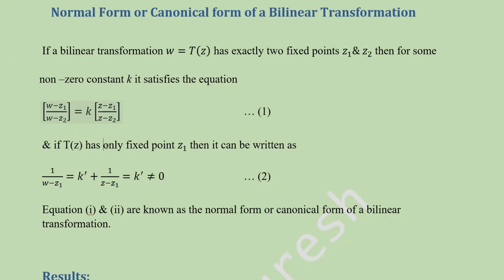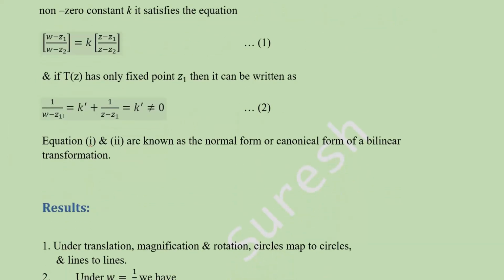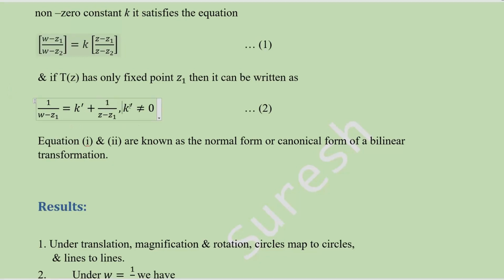If it has only one fixed point, then it can be written like this: 1 by W minus Z1 equal to k dash plus 1 by Z minus Z1, where k dash not equal to 0. These equations 1 and 2 are called normal form or canonical form of bilinear transformation.